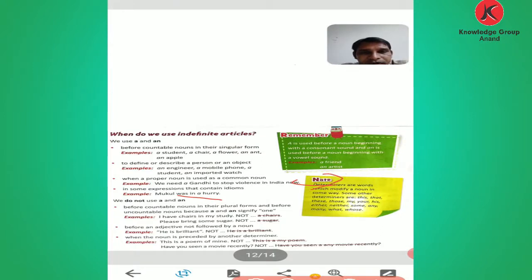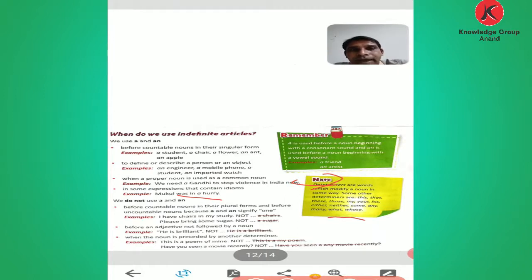Now see the note. Determiners are words which modify a noun in some way. Some other determiners are these, that, those, my, your, either, neither, some, any, many, what, and whose. Determiners are words that modify a noun.